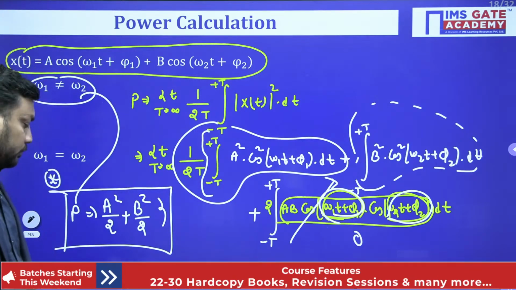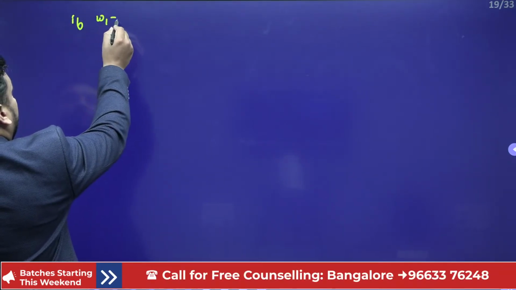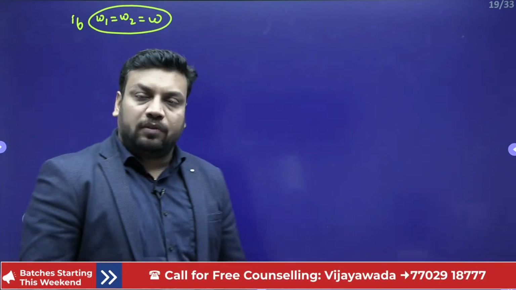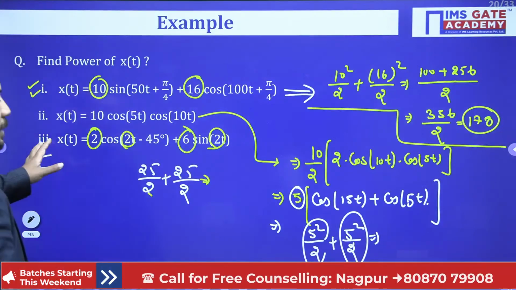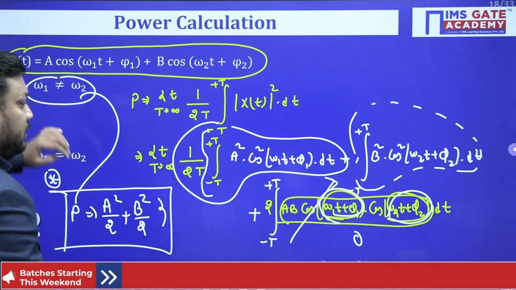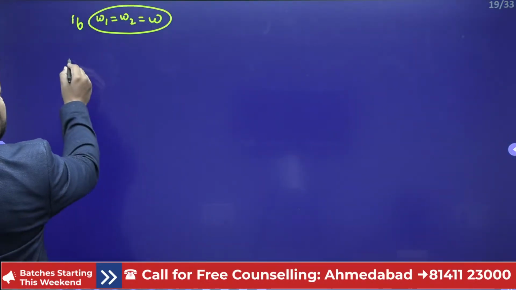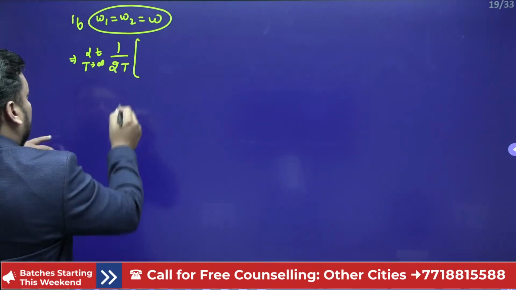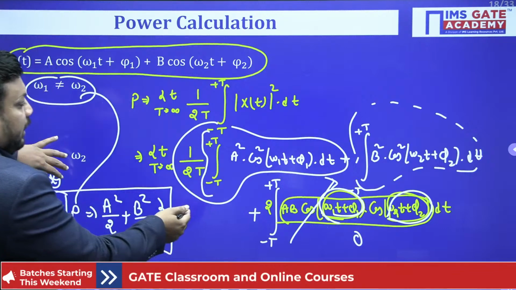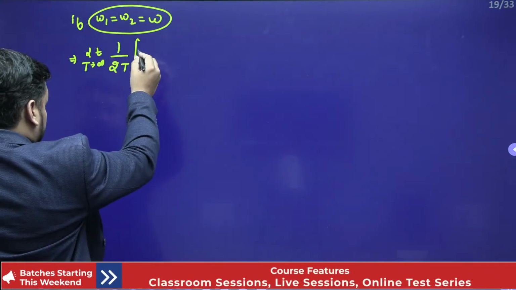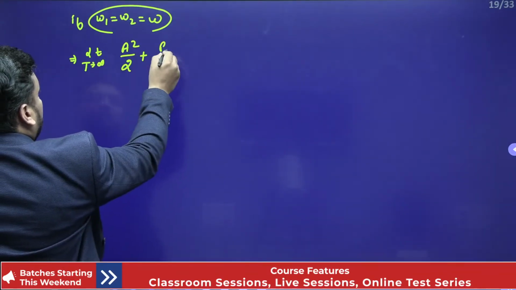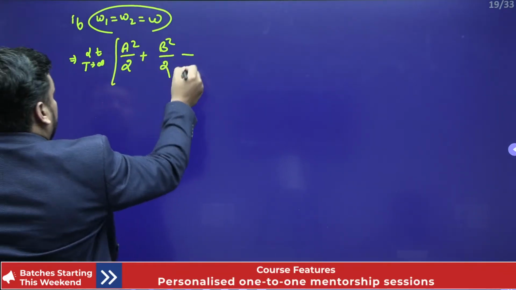Now children, just quickly concentrate here: if omega 1 is equal to omega 2 is equal to omega, it means both are equal. Okay sir, suppose both are equal. Now tell me student, if both the frequencies are equal, then this equation will look like this: limit T tends to infinity outside, 1 upon 2T is also outside. The first term is already fixed, a square by 2, and here also b square by 2. The first term is already completed, the second term is already completed.